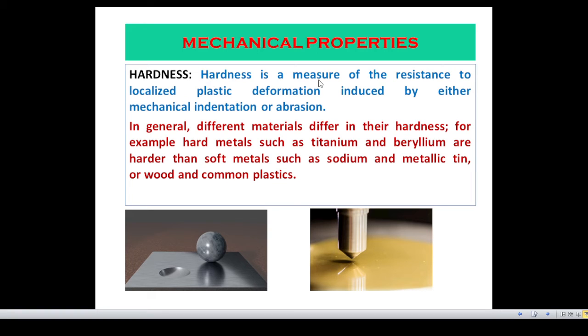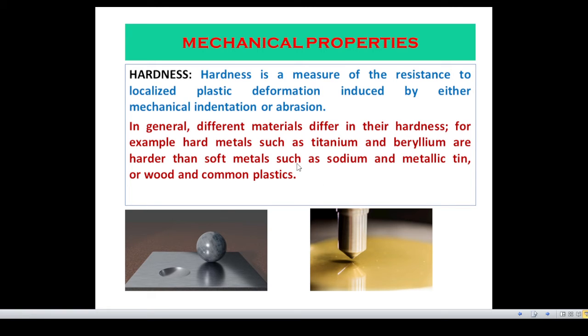Hardness. Hardness is a measure of the resistance to localized plastic deformation induced by either mechanical indentation or abrasion. In general, different materials differ in their hardness. For example, hard metals such as titanium and beryllium are harder than soft metals such as sodium or metallic tin or wood and common plastics.